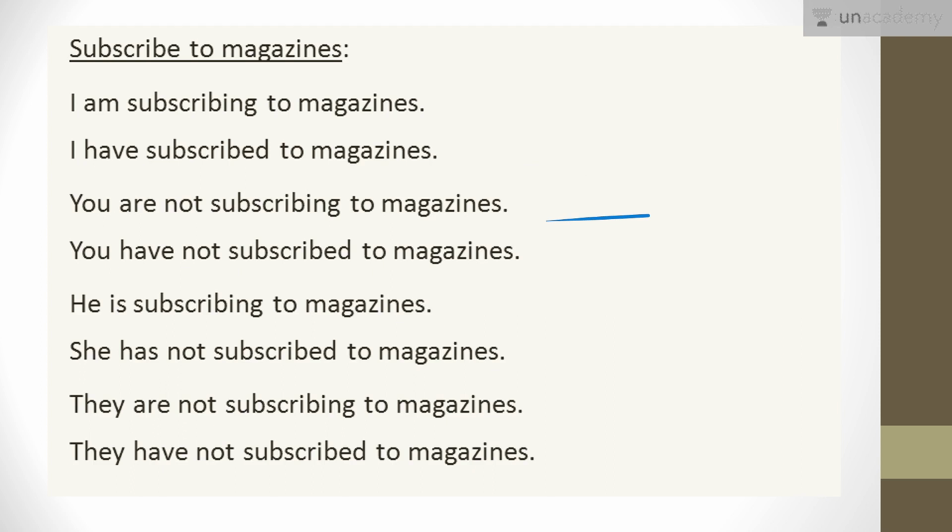You are not subscribing to magazines. You have not subscribed to magazines. Now if I am talking to you about the other person, he is subscribing to magazines, but she has not subscribed to magazines. They are not subscribing to magazines, and they have not subscribed to magazines. So this is how I can use various actions to speak all these sentences.